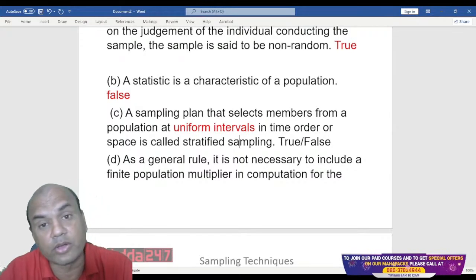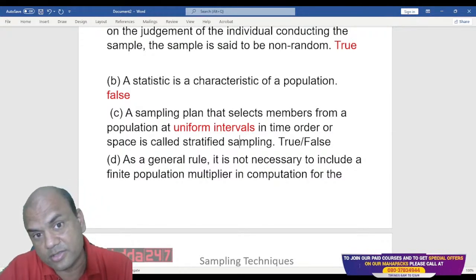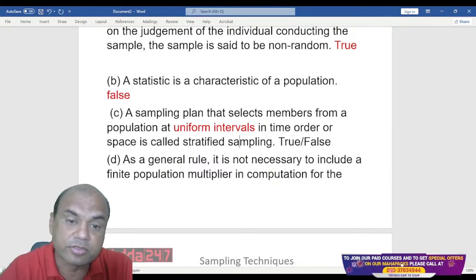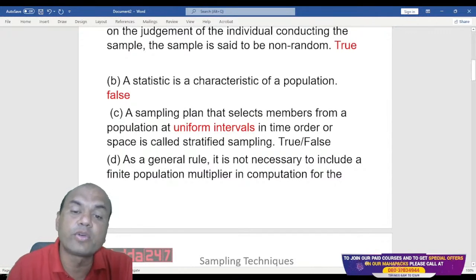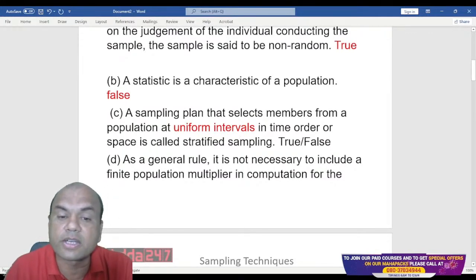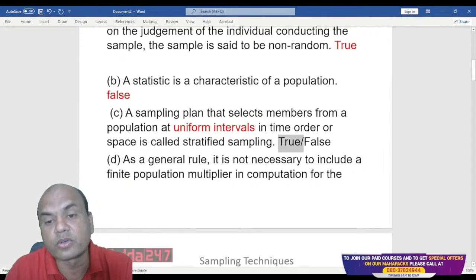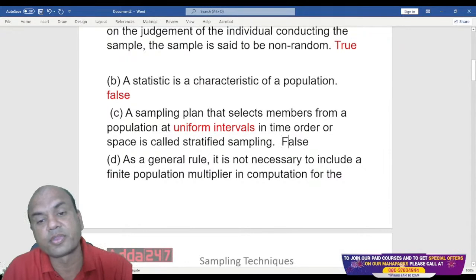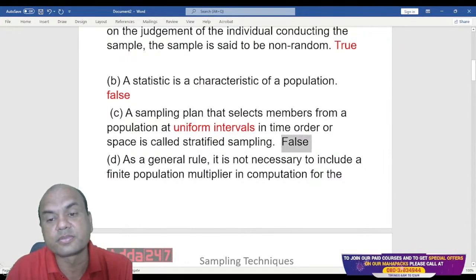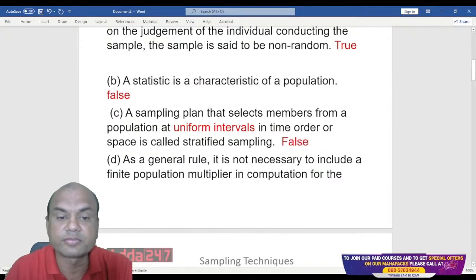Now all of you have to search it. You might have the answers also. So this is uniform intervals, means it is not stratified sampling. It is called as systematic sampling. So the answer over here is false again. Okay, it is false. Got it, everyone?